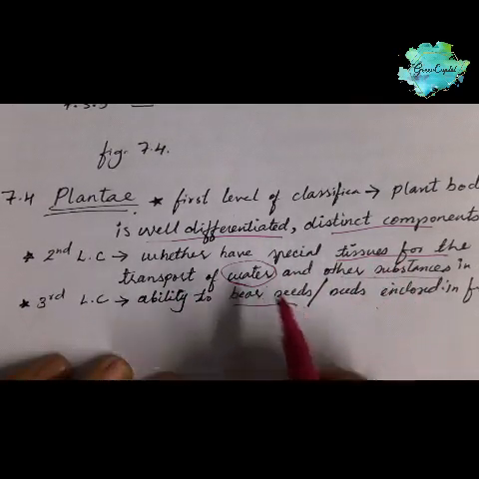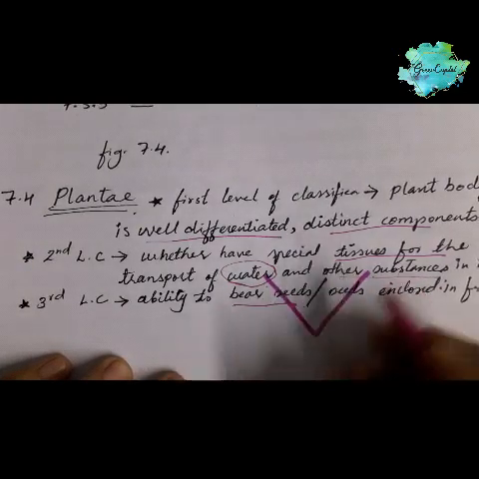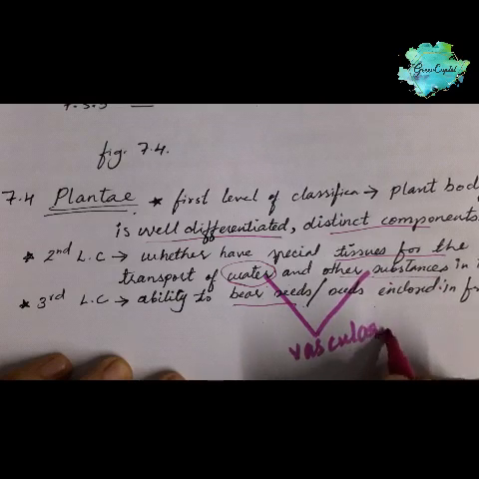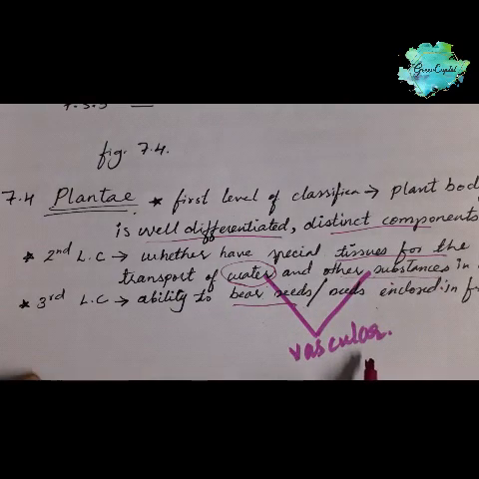Conducting water and other substances needs a special tissue, that is vascular tissue.